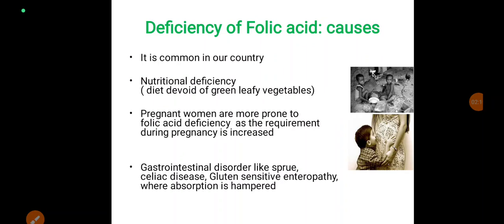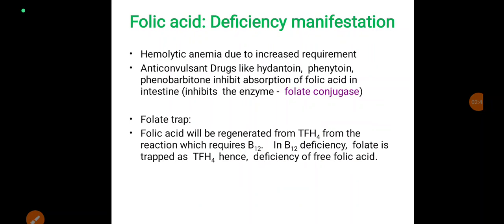Deficiency of folic acid causes the following. It is common in our country. Nutritional deficiency where diet is devoid of green leafy vegetables. In pregnant women, it is more common as the requirement is higher. Gastrointestinal disorders where deficiency is common, like sprue, celiac disease, where absorption is inhibited. Deficiency manifestation: hemolytic anemia due to increased requirement.